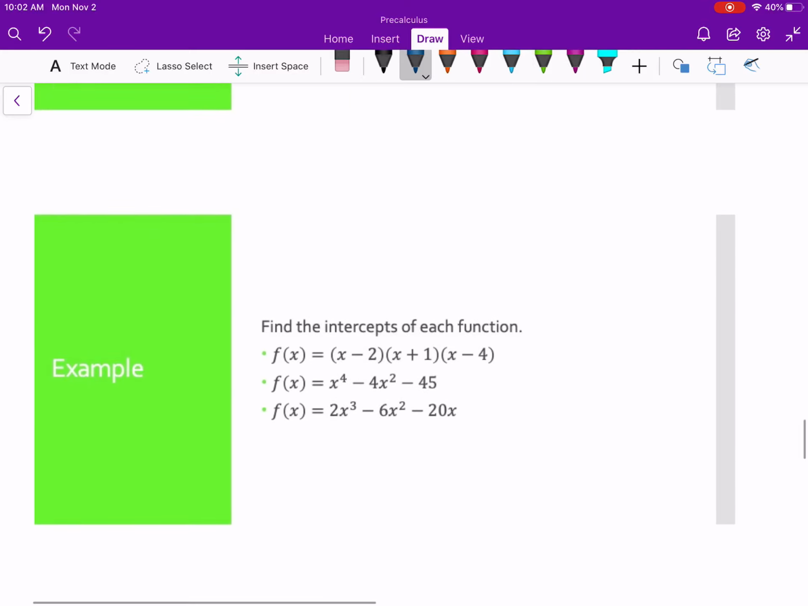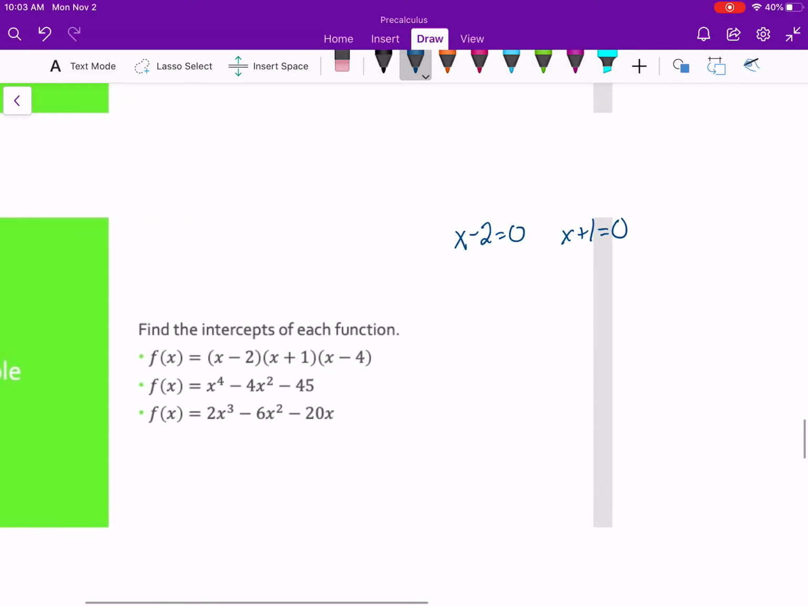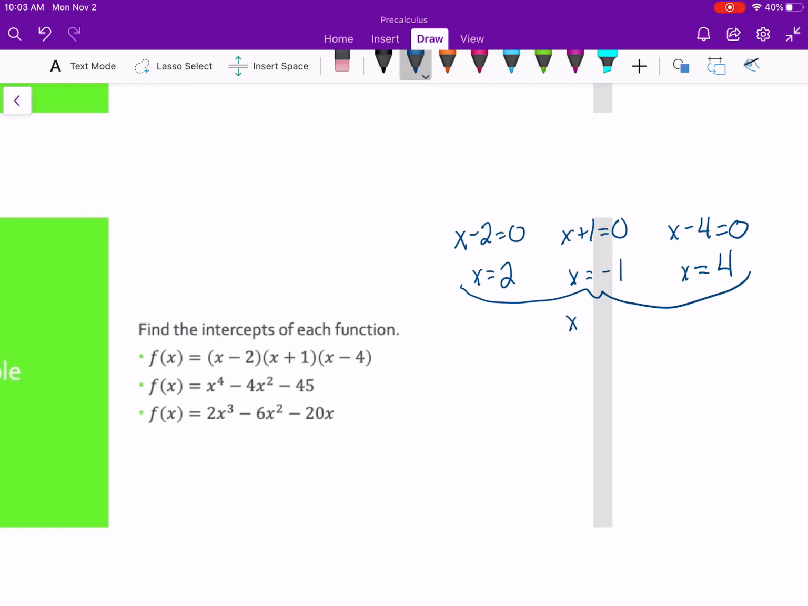So let's find the intercepts of each function. The first function is given to us in factored form, which is really easy for us. So we're just going to put x minus 2 equals 0, x plus 1 equals 0, and x minus 4 equals 0. That tells me that x is equal to 2, x is equal to negative 1, and x is equal to 4. So these are our x-intercepts.